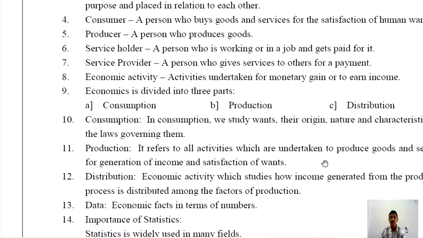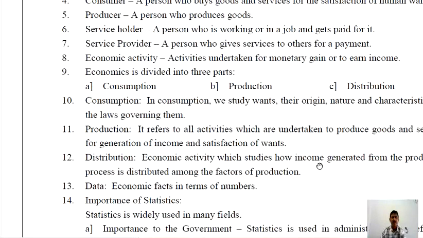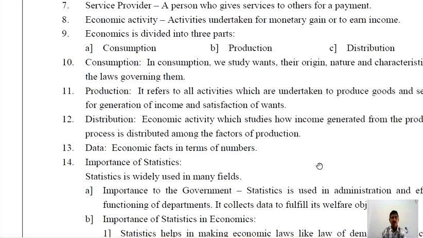Distribution simply means how income generated during the production process is distributed among the various factors of production who are engaged in the production process. Data. Economic facts in terms of numbers. Data means numerical information about any fact.